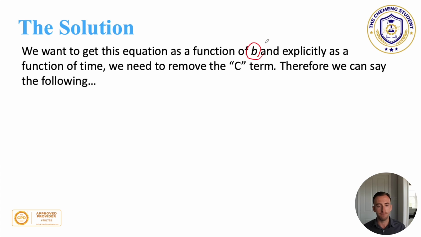However, this is not explicitly stated, and it's also not a function of the variable that we want, which is b. And so we need to do some manipulation in order to, A, remove the c term, we need to get rid of that, but we also need a way of getting b into the equation, because as it stands just now, that doesn't tell us anything about the time that the snow started. And so this is really, really important: the assumption here is that at point B, so B is time, the height of the snow must be 0 because it hasn't started snowing yet.